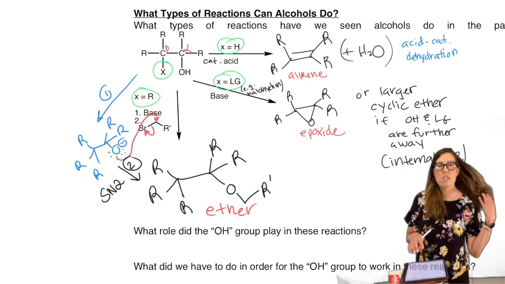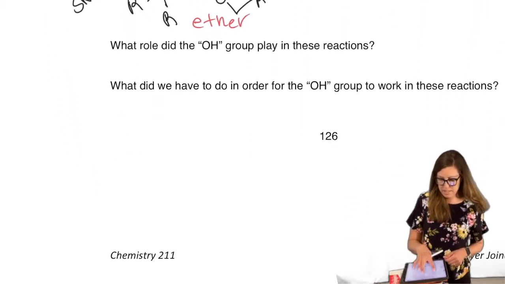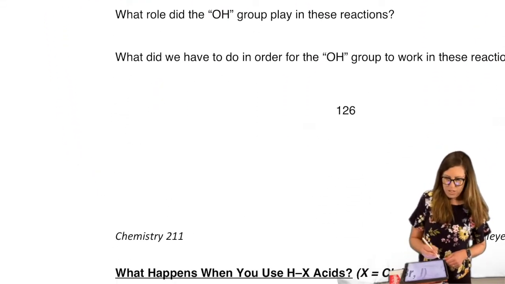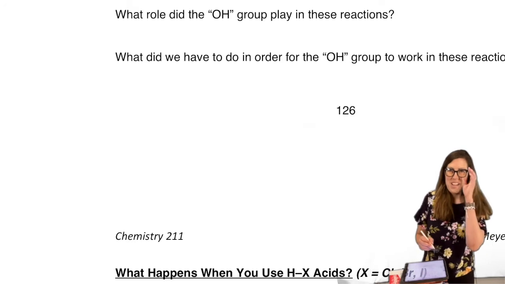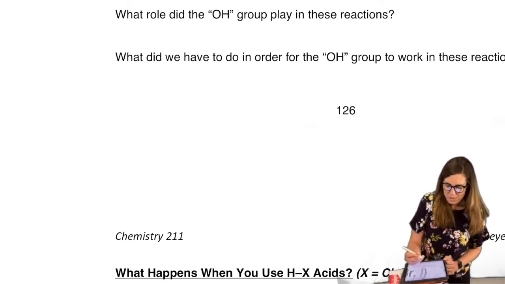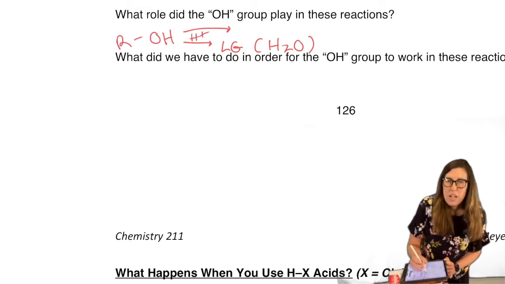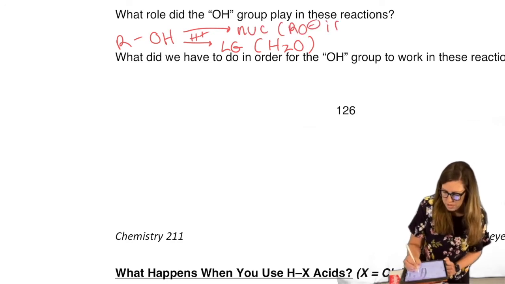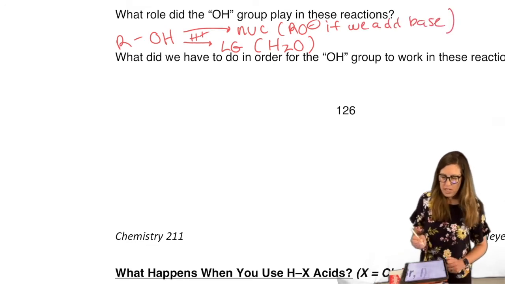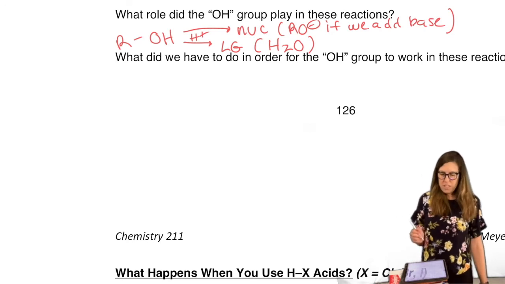What can we learn from the things we've seen in the past? History will repeat itself. We're going to see alcohol behave similarly, so we might as well learn from that. The OH can either become a leaving group if we add acid, or a nucleophile if we add base. Okay? So we need either basic conditions or acidic conditions.